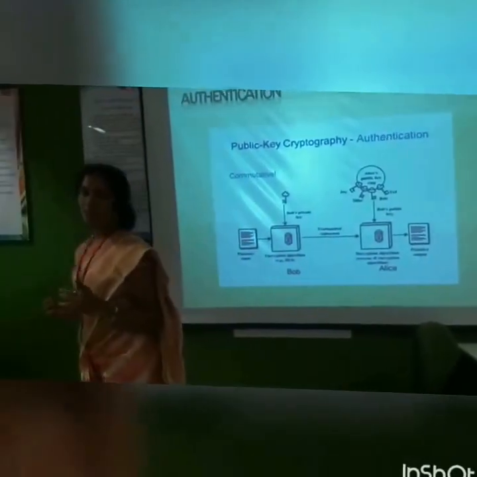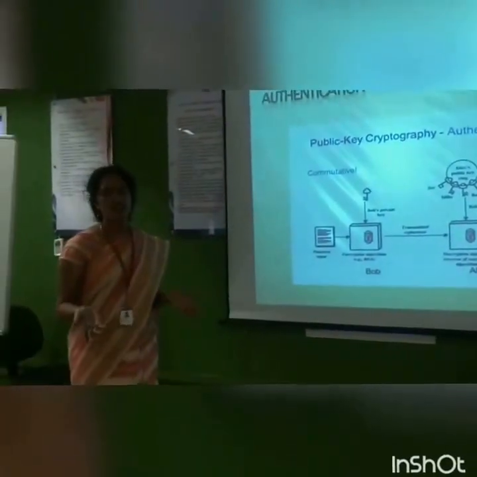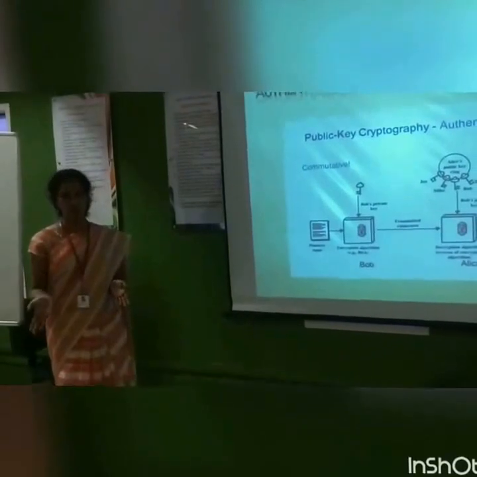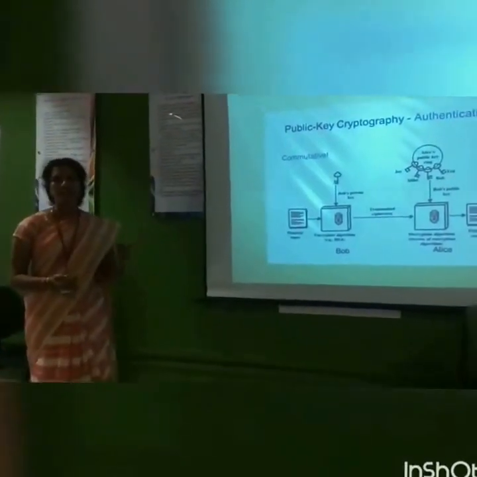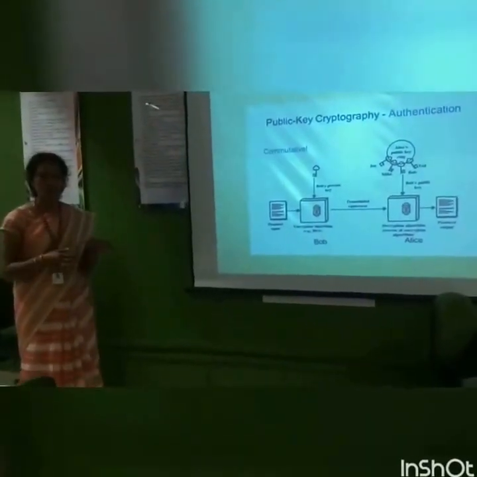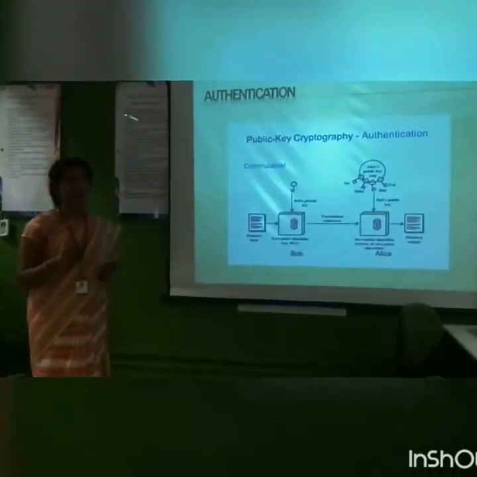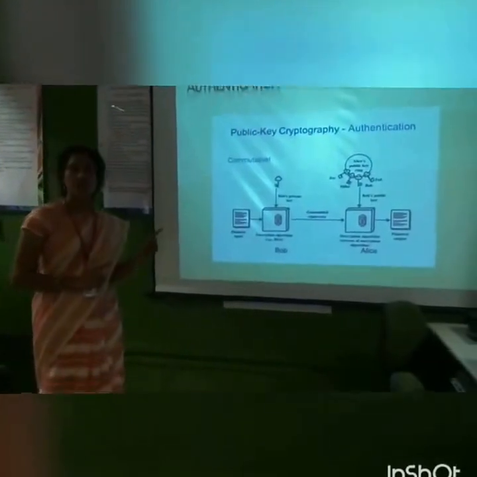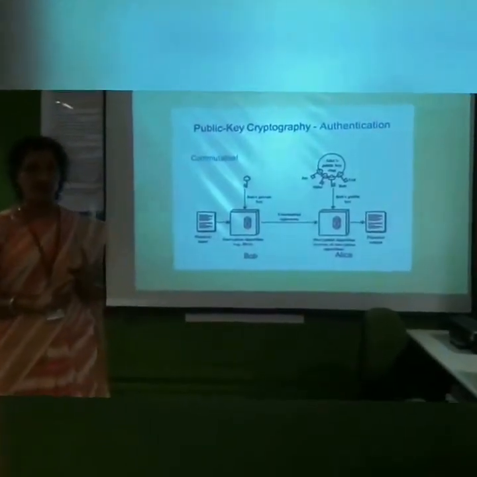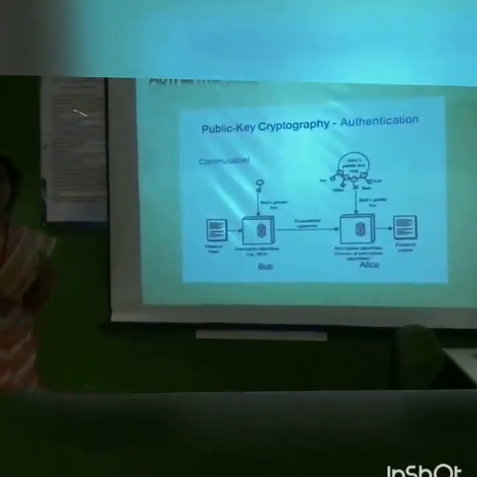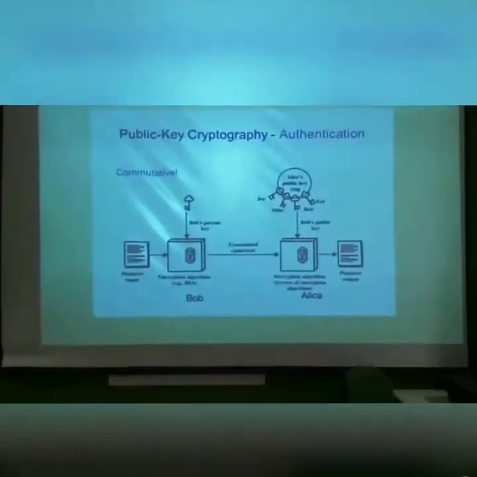Consider my mail ID, anuradha.it@pratyusha.edu.in. If I give my mail ID, I have to give the password. The password will be known only by me. So this is also an example of a private key. Earlier we discussed that a private key is known only by the particular person. So authentication is nothing but the identity of the particular user.